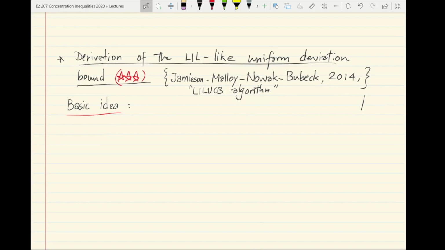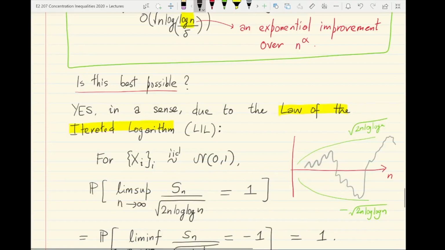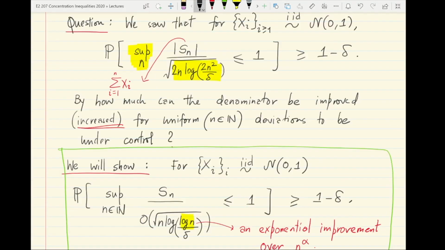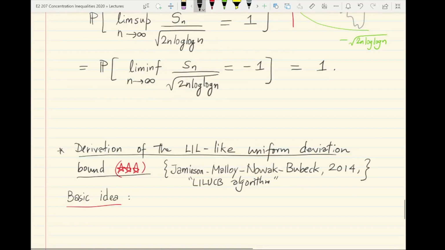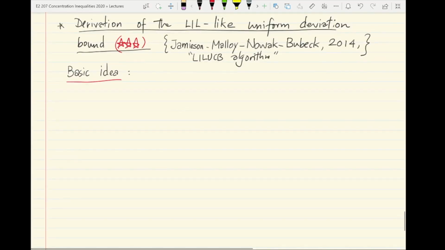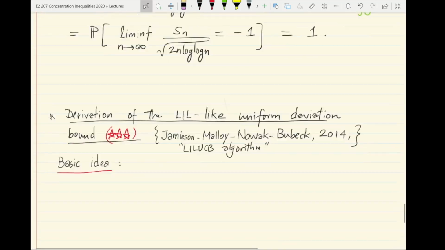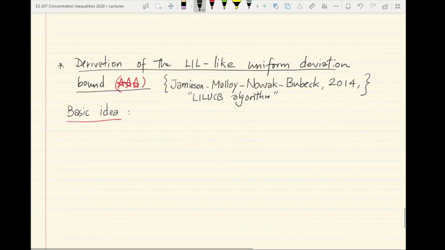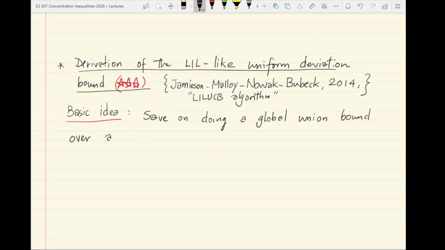So what is the basic idea here? Recall how we got the weaker bound with the square root n log 2n square by delta. We basically did a union bound over all values of time. In contrast, the idea that I'd like to present here to get almost optimal LIL type uniform deviation bounds is to save on doing a global union bound over all values of small n over natural numbers.